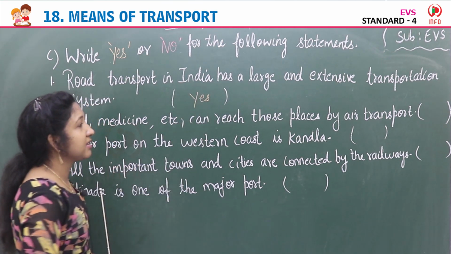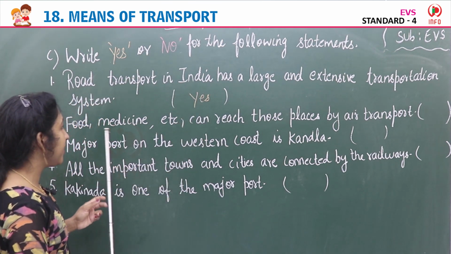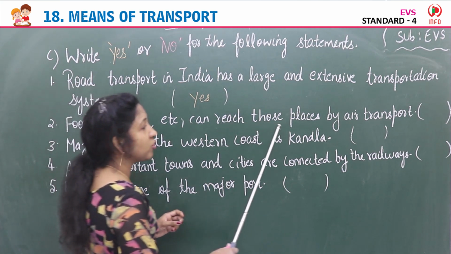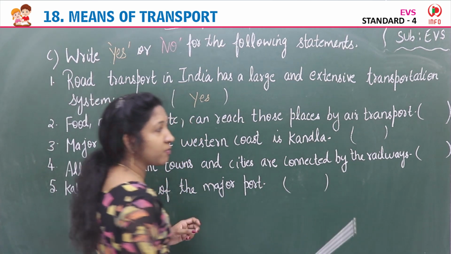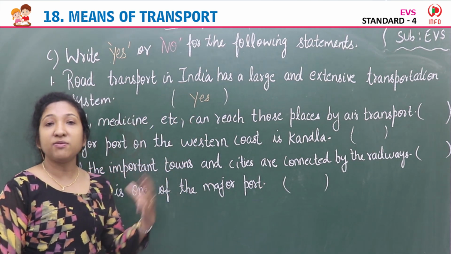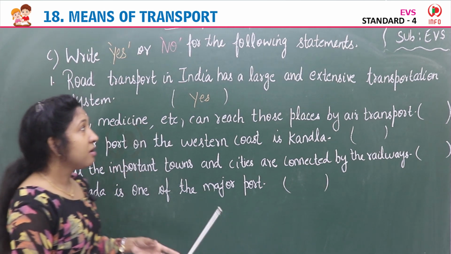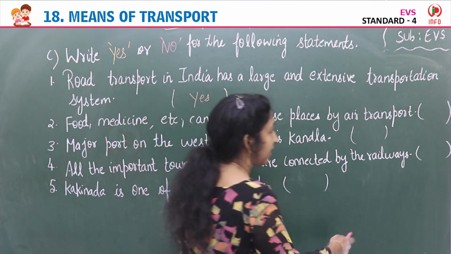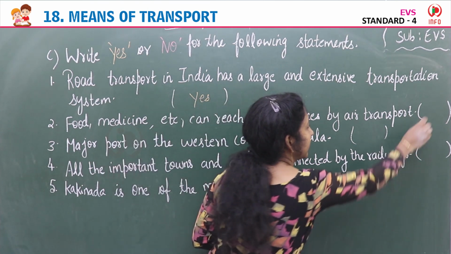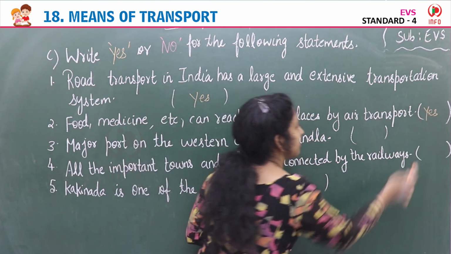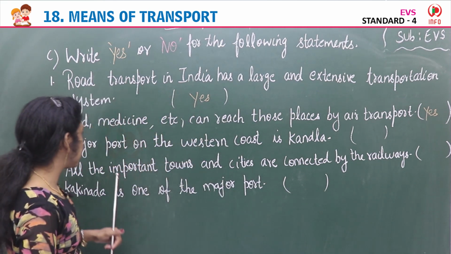So you can write yes in the brackets. Yes. Next, food, medicine, etc. can reach those places by air transport. Yes, by air transport we can reach food, medicine, etc. It is correct. So the given statement is correct. It is true. So you can write yes in the brackets. Yes. Then next, third one.